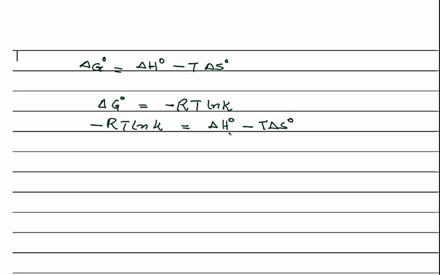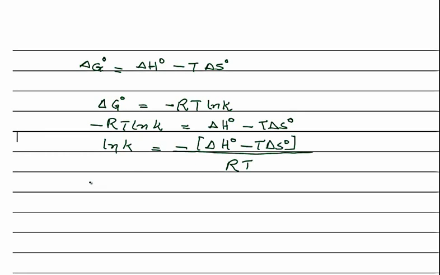Delta H is change in enthalpy. Or we can write log K is equal to minus of delta H minus T delta S, divided by what? RT.